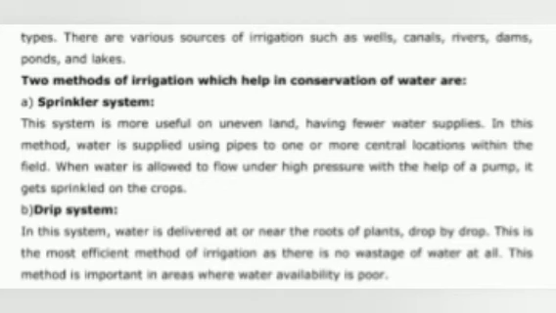In this system, water is delivered at or near the roots of the plant, drop by drop. This is the most efficient method of irrigation as there is no wastage of water at all. This method is important in areas where water availability is poor.